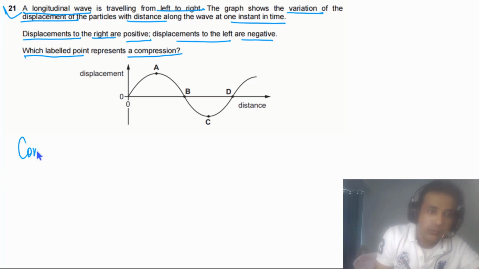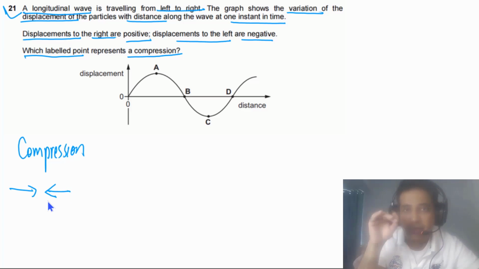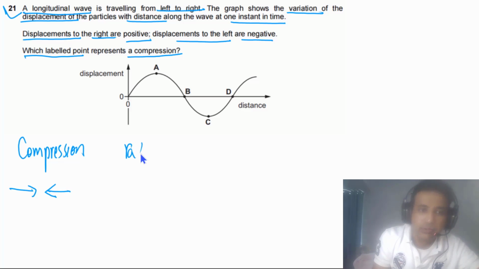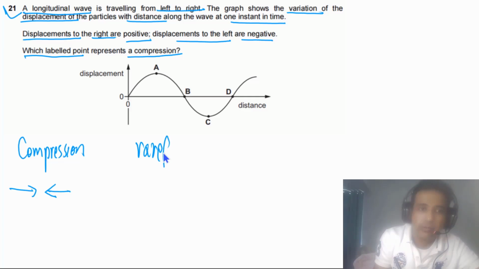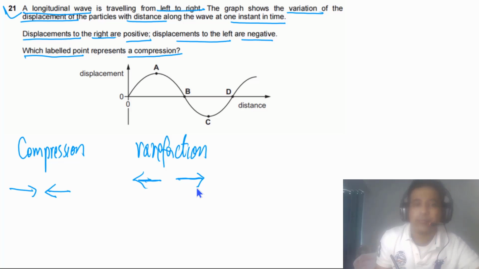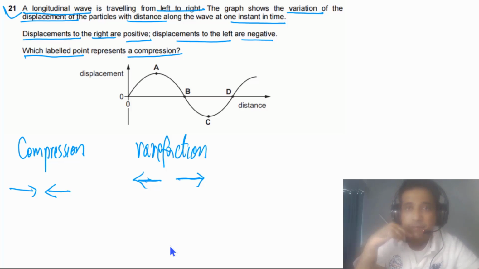Compression simply is a region where particles are moving towards each other. That region we call compression. And rarefaction is just the opposite of compression. Rarefaction is a region where particles are moving away from each other, and that region we call rarefaction. Now if you understand these points, you simply need to read the graph and you can find the compression.